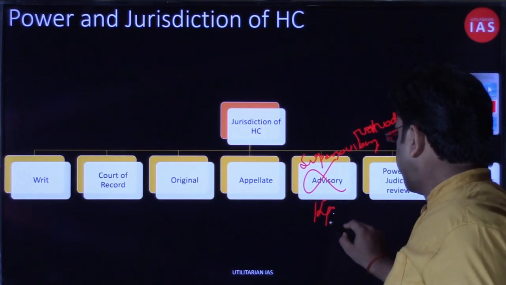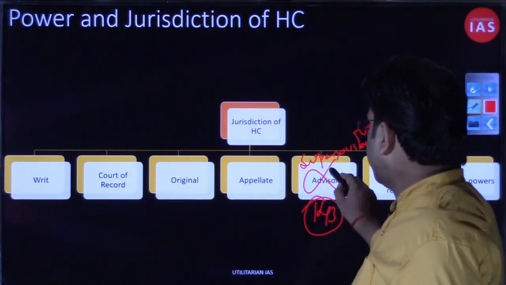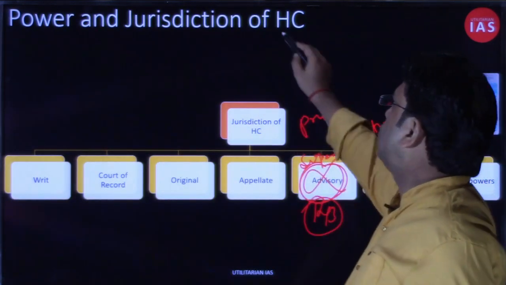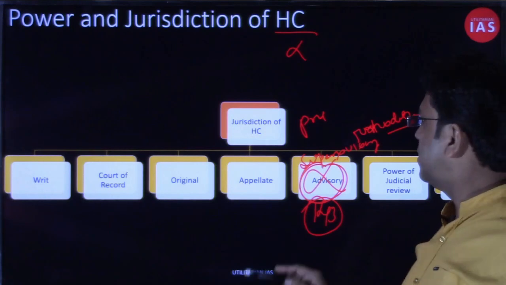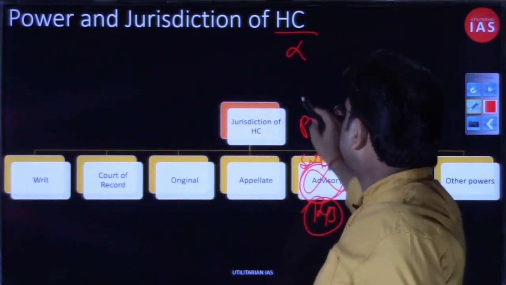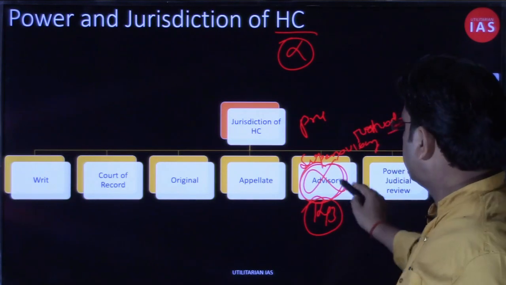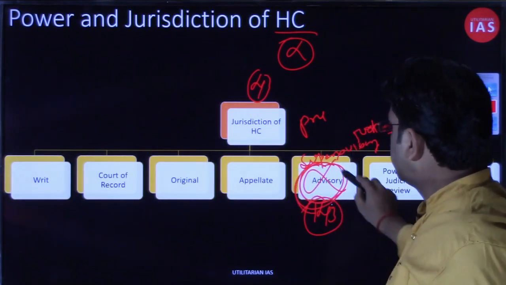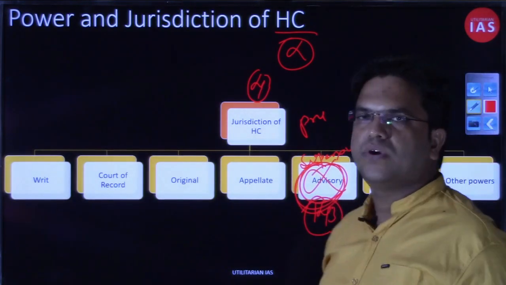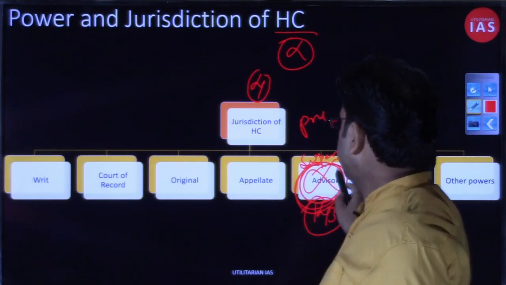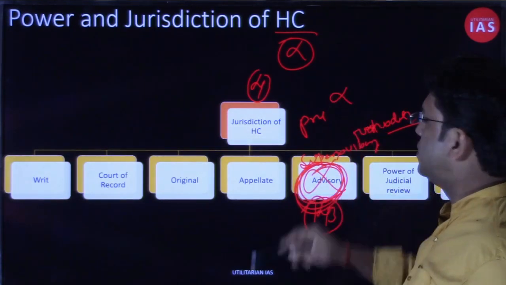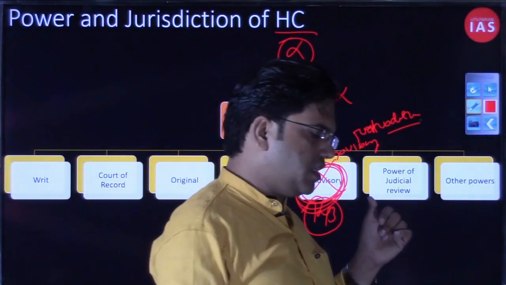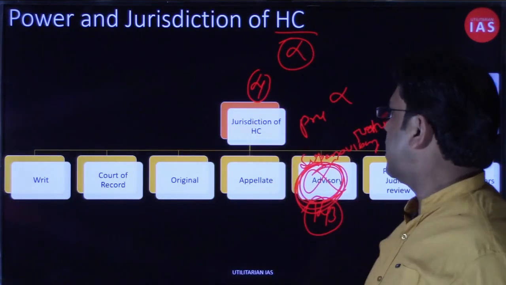If you remember, under Article 143, the Supreme Court has this advisory jurisdiction with respect to the President. Such advisory jurisdiction with respect to the Governor is not available to the High Court. So be mindful. There are 4 MCQs that you are supposed to attempt, and there is one option regarding this advisory jurisdiction, asking which of the following jurisdictions the High Court has. The statement that it has advisory jurisdiction will be wrong, because advisory jurisdiction under Article 143 is available only to the Supreme Court and not to the High Court. I hope that point is clear.